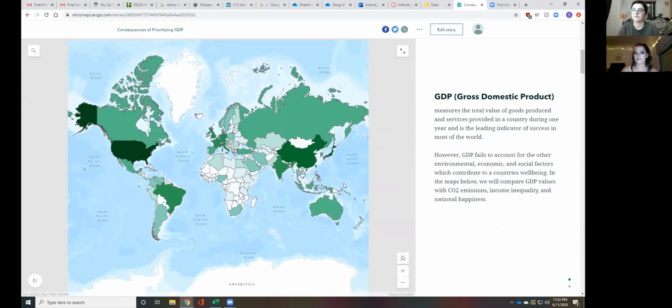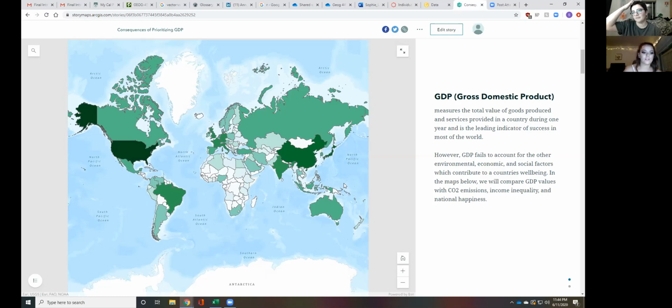GDP, or gross domestic product, measures the total value of goods produced and services provided in a country during 1 year and is the leading indicator of success in most of the world. However, GDP fails to account for the other environmental, economic, and social factors which contribute to a country's well-being. In the maps below, we will compare GDP values with CO2 emissions, income inequality, and national happiness.